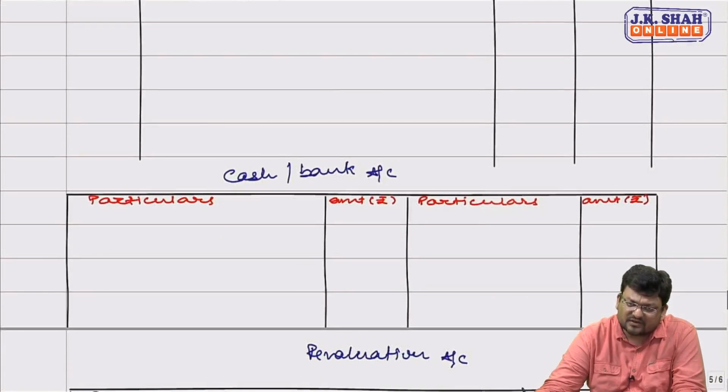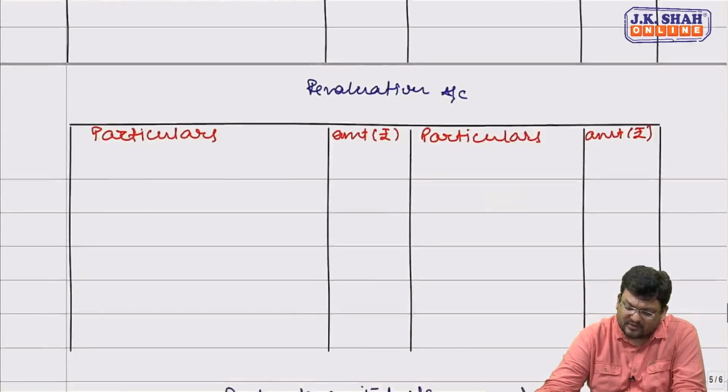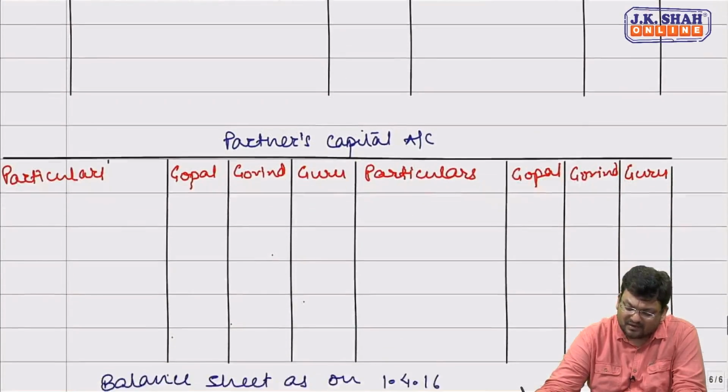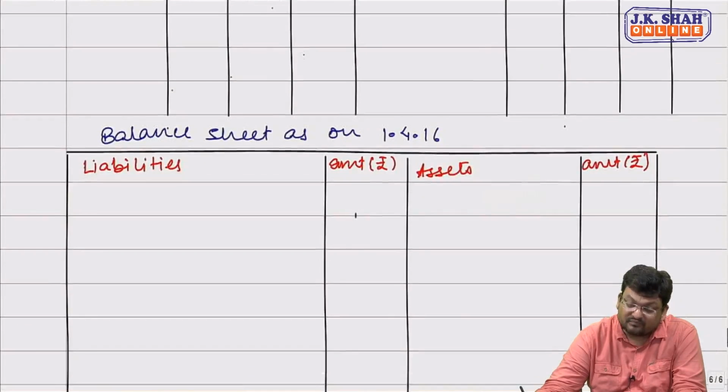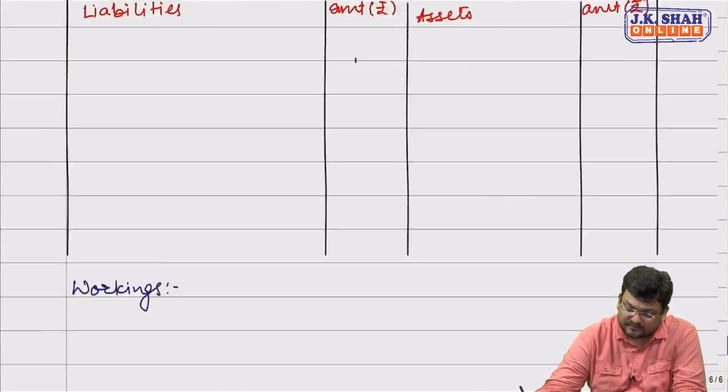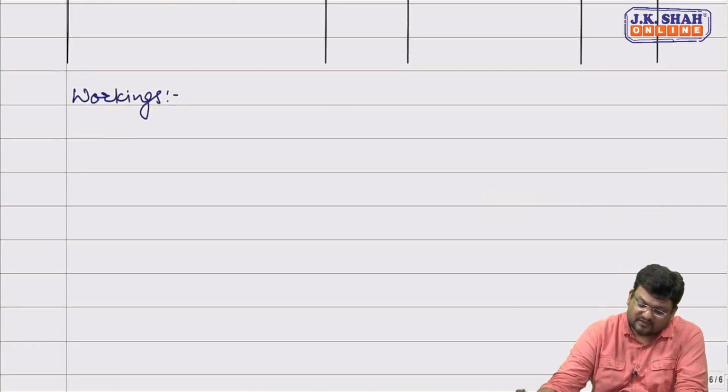Cash and bank is a working, revaluation is being asked, partners capital account is being asked, balance sheet of the new firm is being asked. So we'll start with our first working, that is the calculation of goodwill.